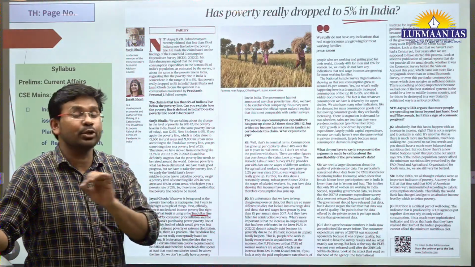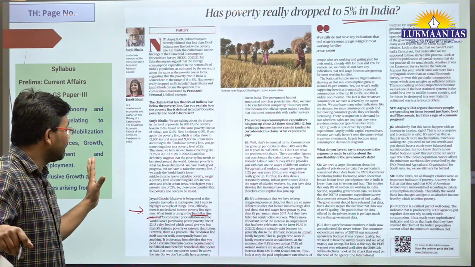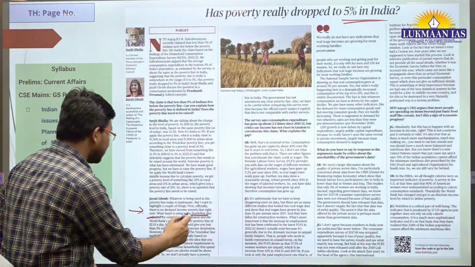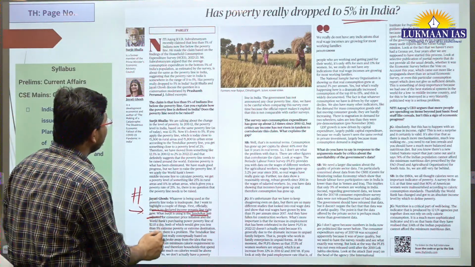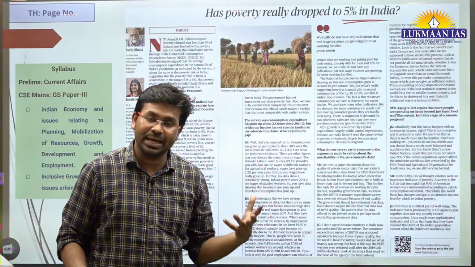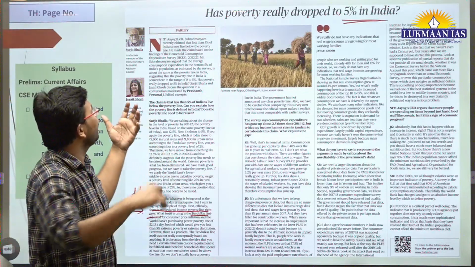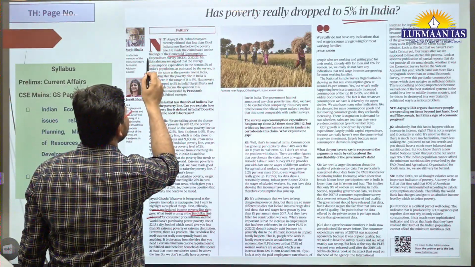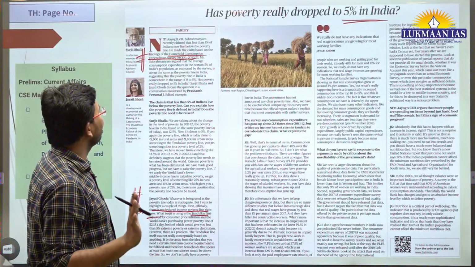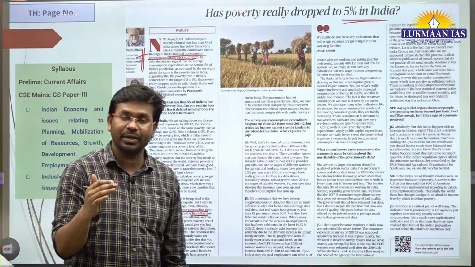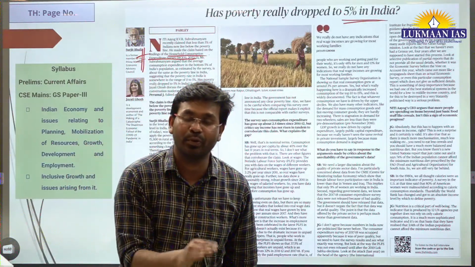But the question is, it is not officially recognized in India. It is not an official figure. There is no official demarcation. Here, the author says that officially there is no declared income poverty line right now. And what the person from Niti Aayog has said is based on what the Tendulkar Committee has said, and it is based on a survey known as the Household Consumption Expenditure Survey. Recently the data related to the household consumption expenditure survey was released, and this survey says that less than 5% of the Indian population is below the poverty line.